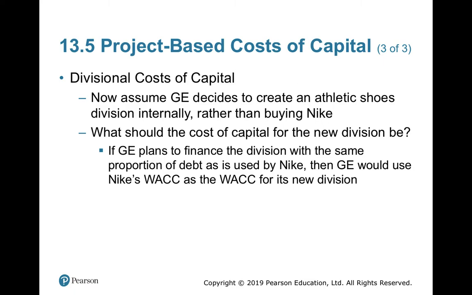What should the cost of capital for the new division be? If GE plans to finance the division with the same proportion of debt as is used by Nike, then GE would use Nike's WACC, not the WACC of GE. Why? Because we have seen in the assumption that the same cost of capital cannot be used if you are in a different business with different risk. Here, the sports unit has different risk factors, and the chemical unit has different risk factors. So, if you are planning to start a shoe division, then better take the WACC of Nike to discount the future cash flows.